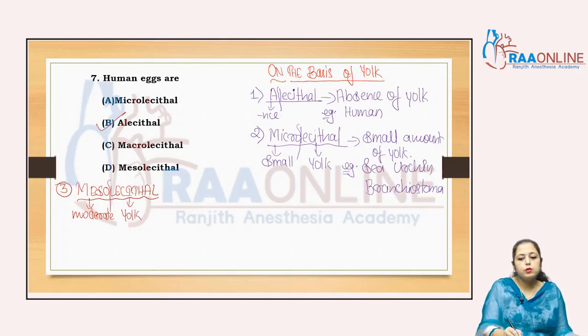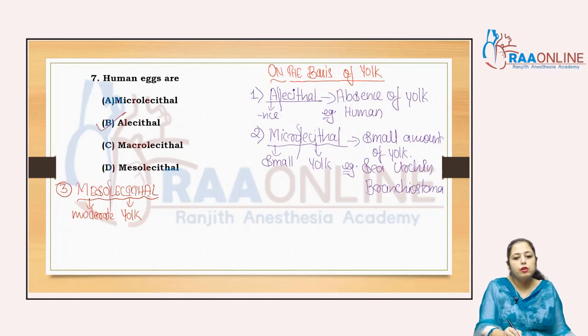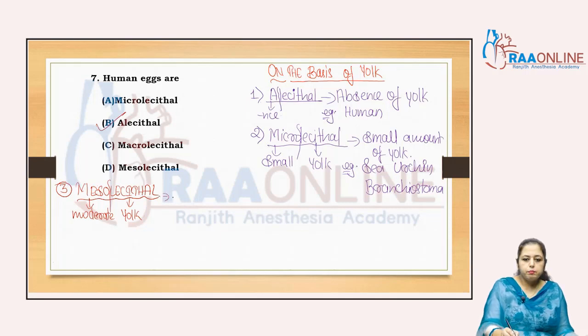So a moderate amount of yolk is present in the mesolecithal egg. Examples are the frog and other amphibians.